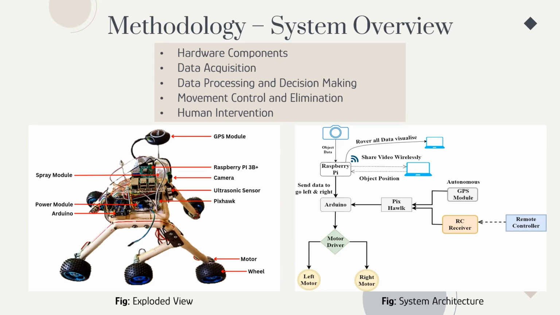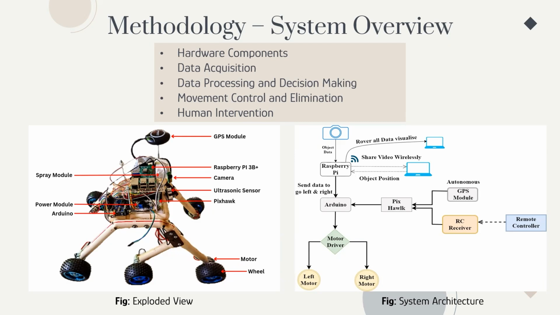Control signals are transmitted from the Raspberry Pi to the Arduino. Then from the Arduino, the signal is transmitted to the motor driver. Then it regulates the left and right motors based on their signals, causing the rover to move forward, backward, turn, or adjust the speed towards or away from breeding sites while potentially avoiding obstacles.